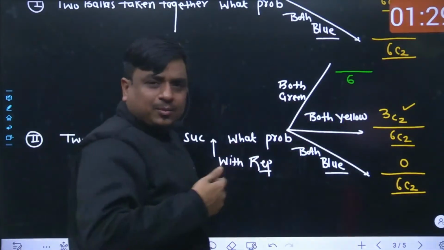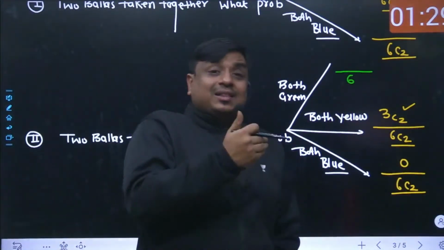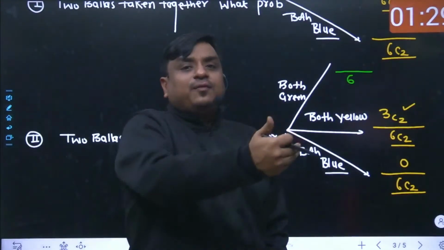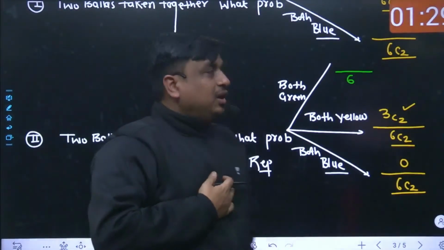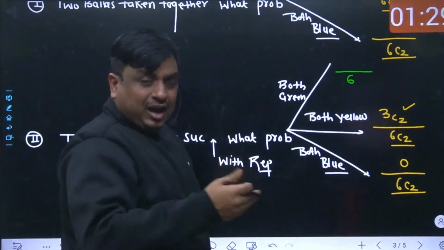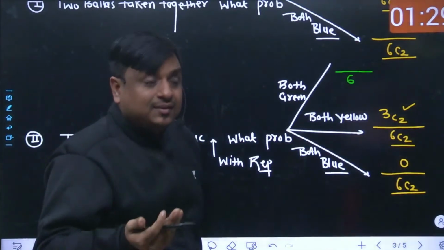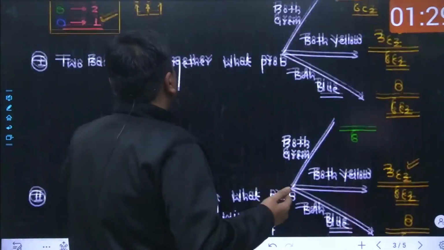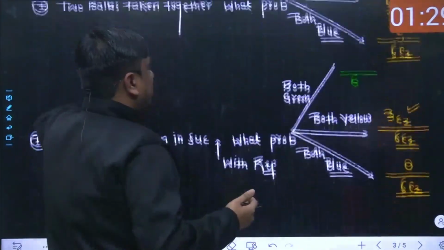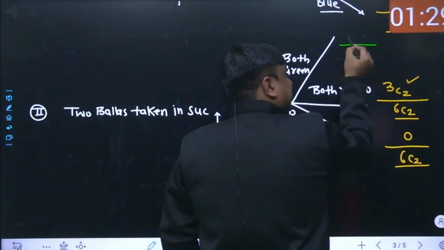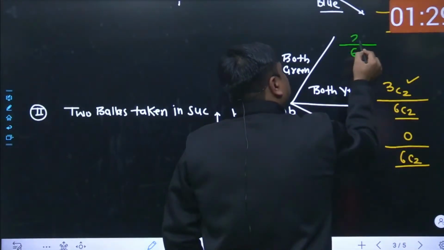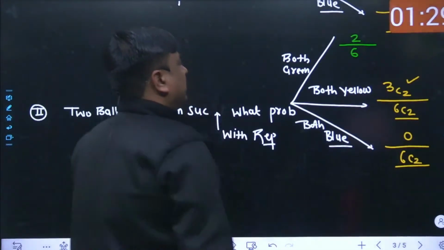If you are not able to digest that, you can take 6C1 different ways the one ball could be selected out of 6 balls. Among these many ways, how many are favorable ways? Obviously, the total number of green balls we had is 2. So 2C1 different ways, these are my favorable ways. Simply rather than writing nC1, I have written this as n only.